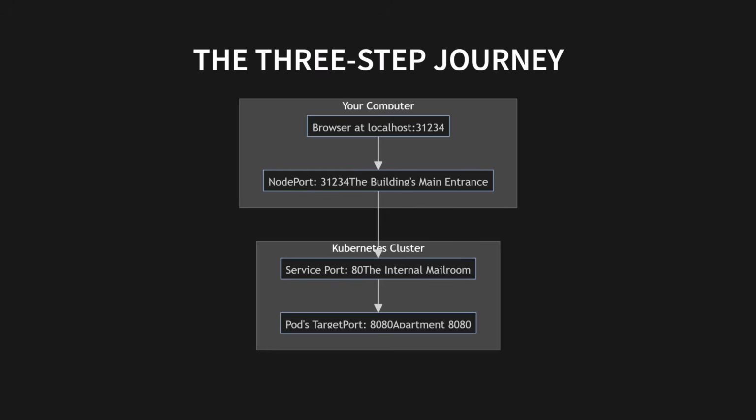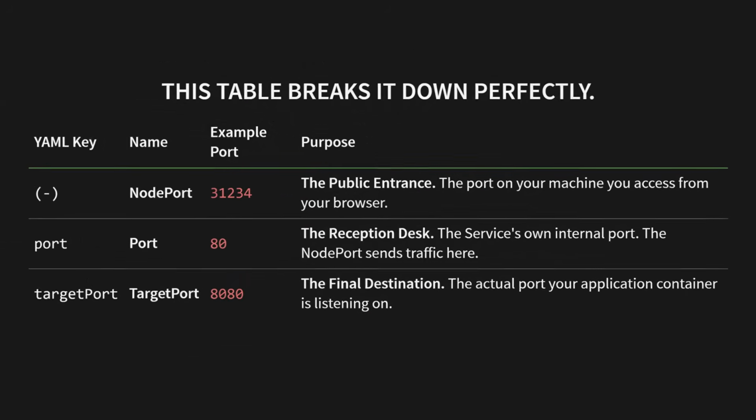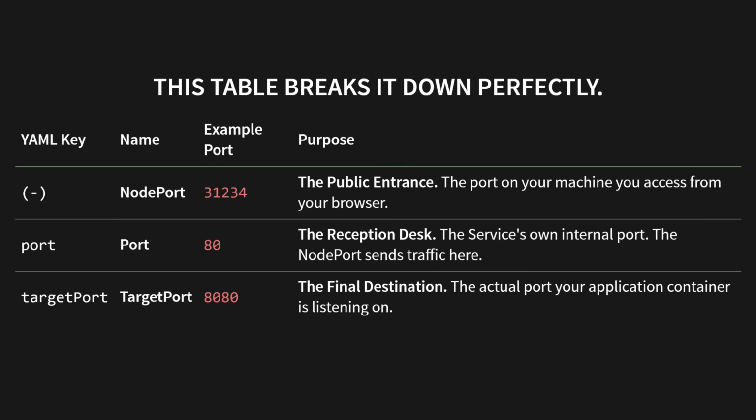From there, it's sent to the service port, port 80. This is like the internal mailroom. Finally, the mailroom directs the package to the final destination, the pod's target port, which is apartment 8080. This table breaks it down perfectly. The node port, like 31234, is the public entrance. It's the port on your machine you access from your browser.